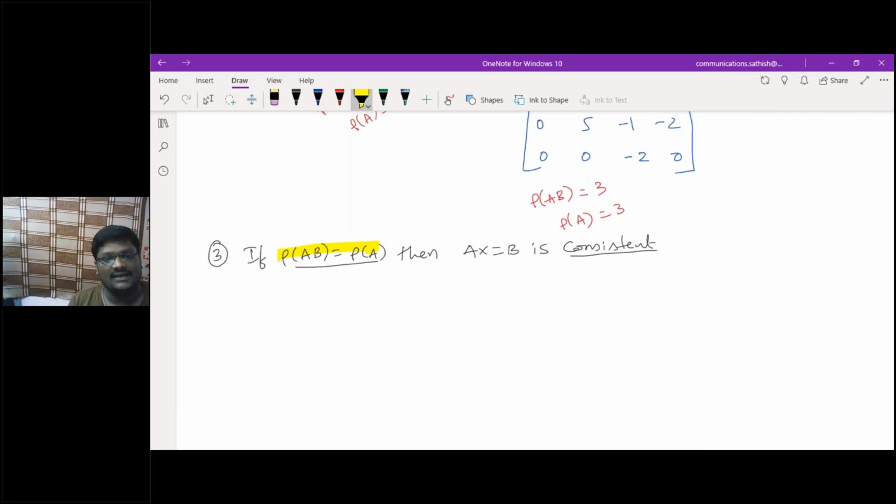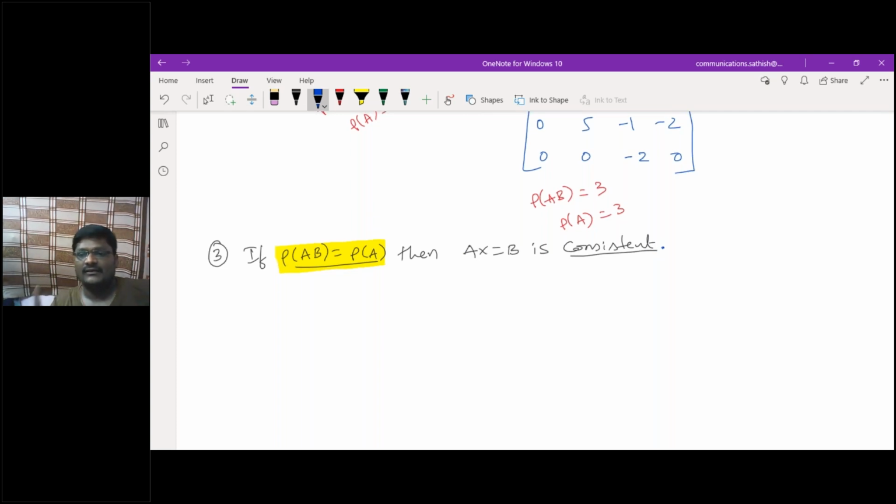If rank of AB is equivalent to rank of A, that is nothing but consistent. If it is consistent, it has either a unique solution or infinitely many solutions. Then when I'll have infinitely many solutions, and when a unique solution, that I need to do. Got my point?